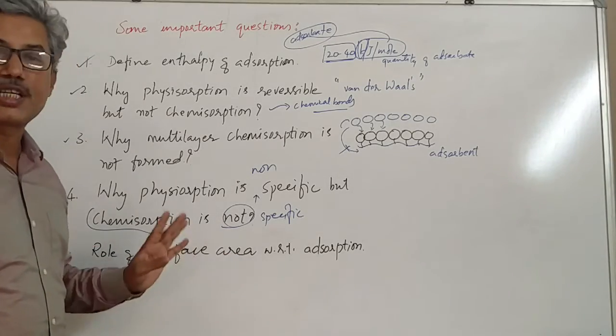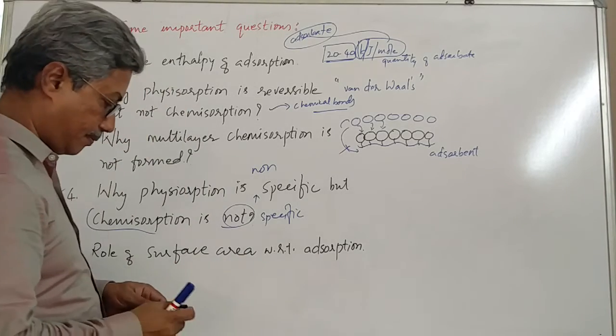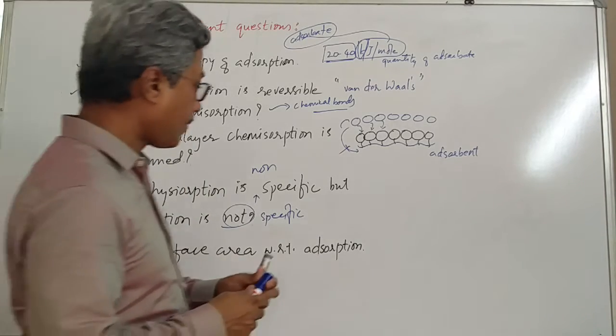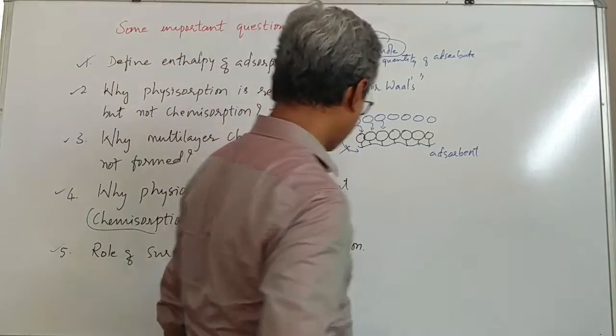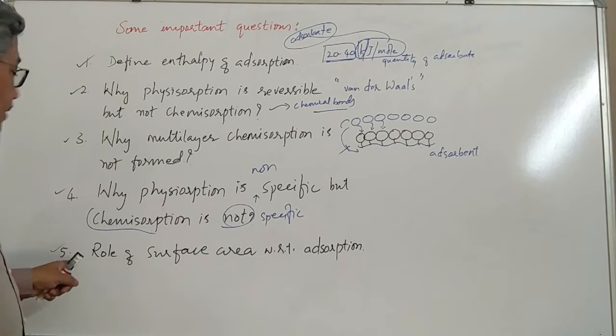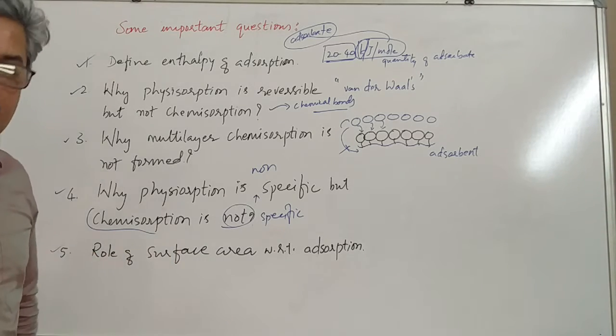surface area with respect to adsorption? Okay, students, next question is the role of surface area with respect to adsorption.